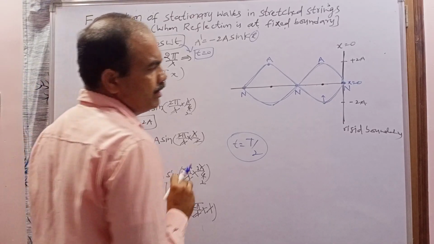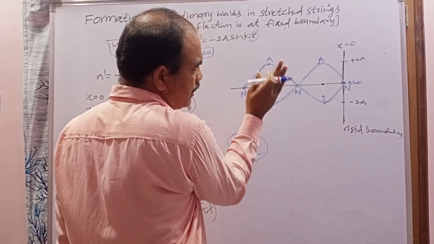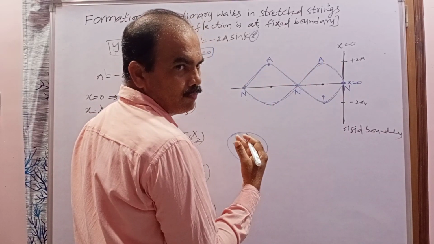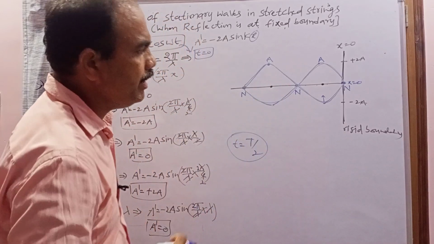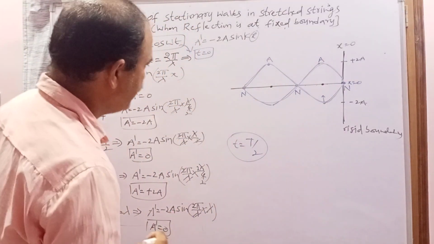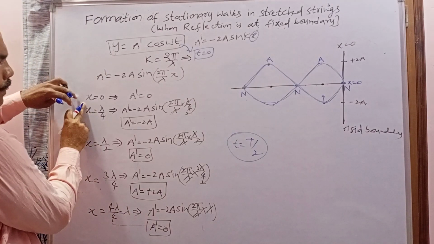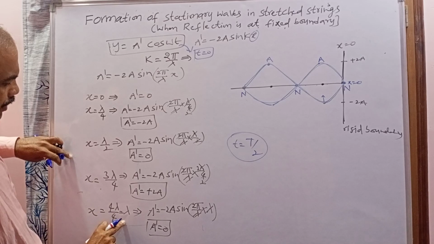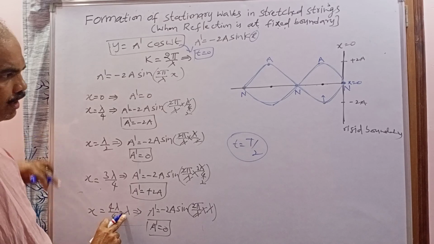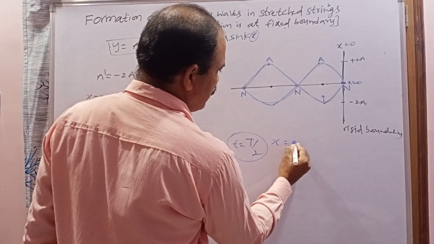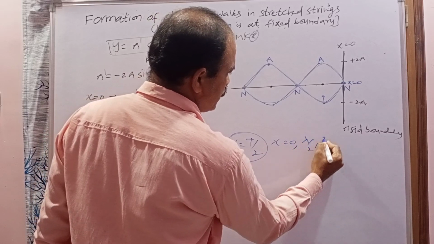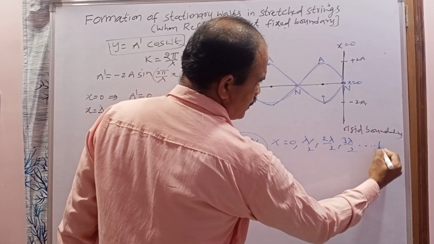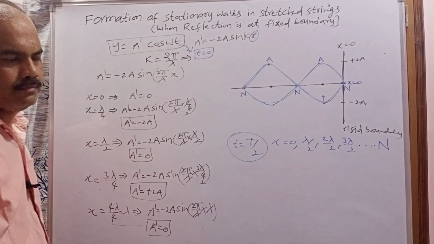As well as that, the energy in this segment or in this loop cannot be transferred to the other loop. That's why this is called the stationary wave. And when x equal to 0, lambda by 2, lambda, which is also written as 2 lambda by 2, 3 lambda by 2, at these positions nodes are formed.